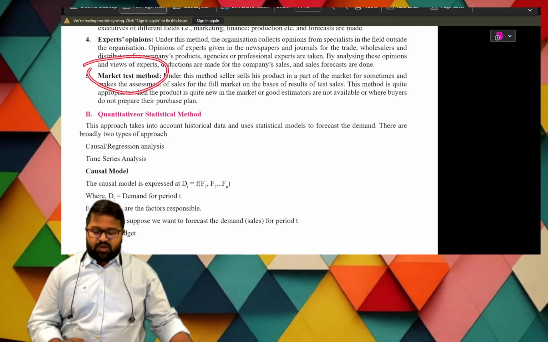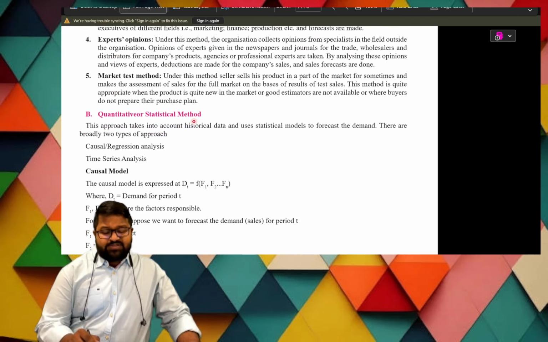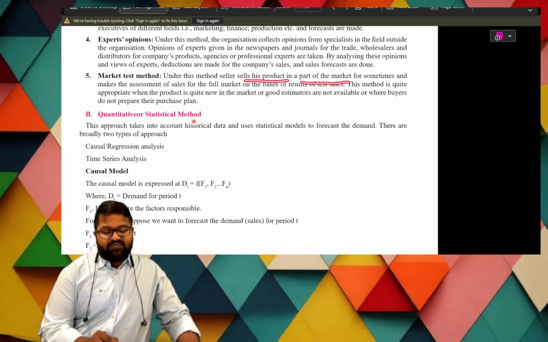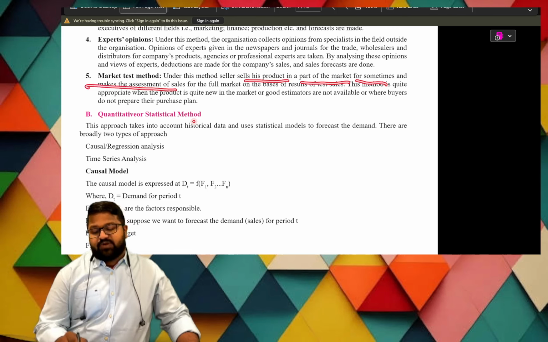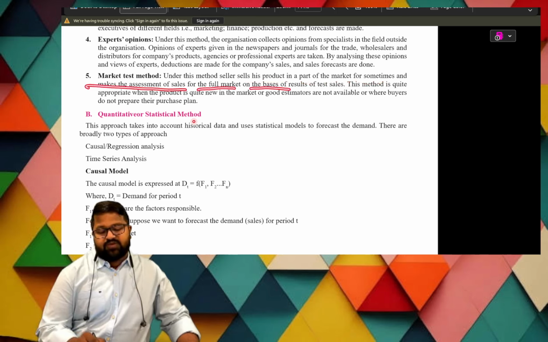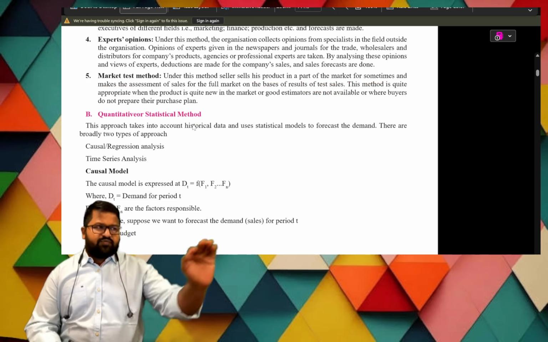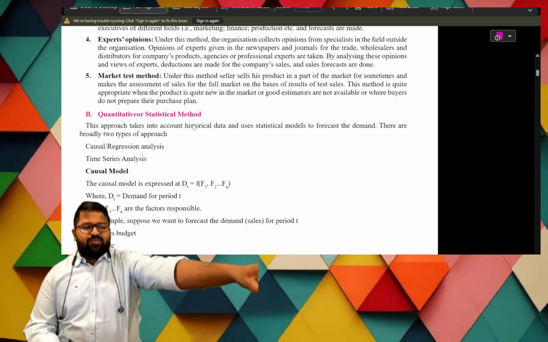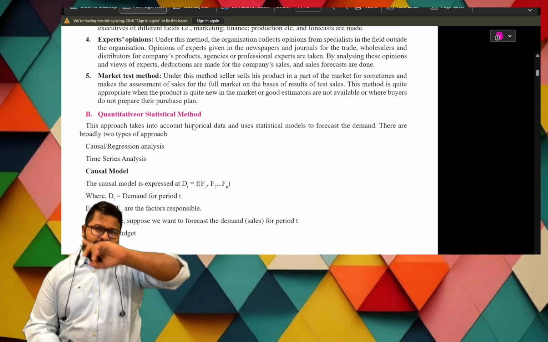What does that mean? Under this method, the seller sells the product in a part of the market for some time and makes the assessment of sales for the full market on the basis of results of test sales. We go to a market area, make sales there, and based on that we make the analysis.